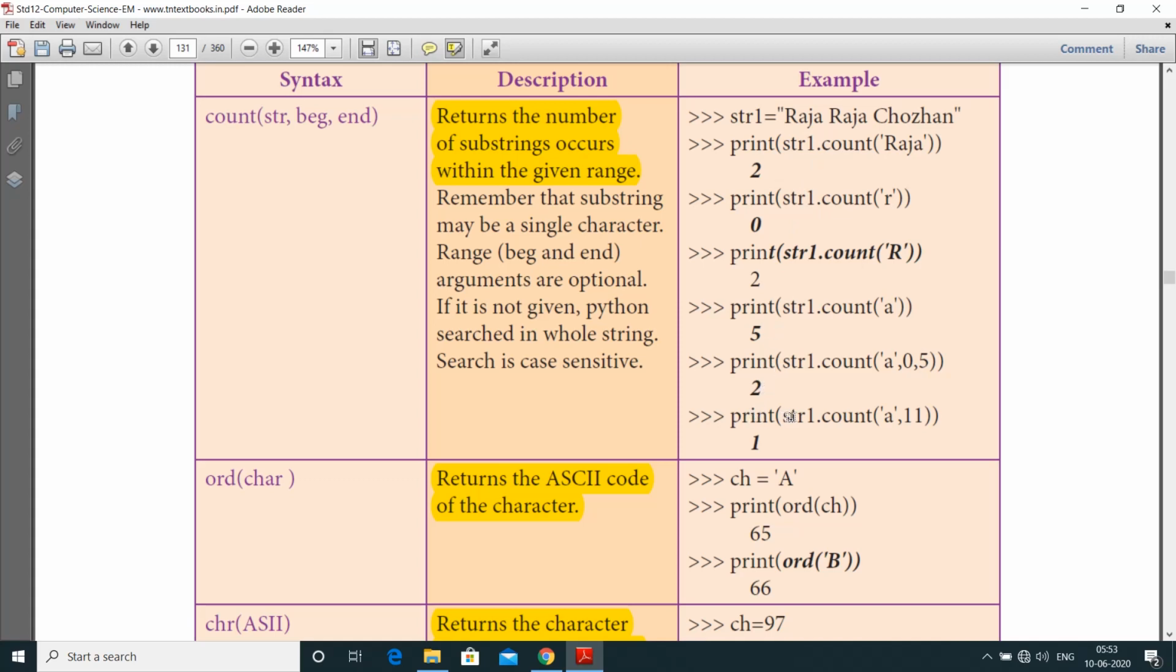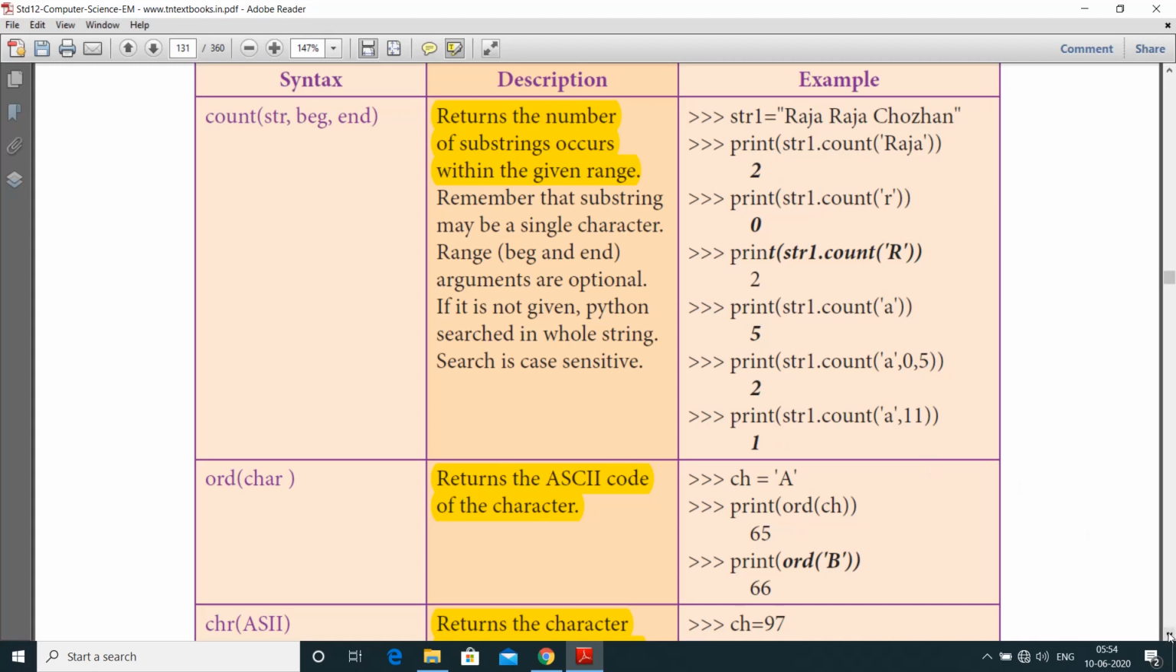Print of str1 dot count of a, 11. So after the 10th index value of the character, how many a will be found? Here there is only one, so it occurs only one time. So the count value is 1.